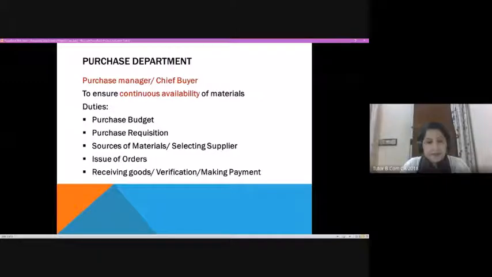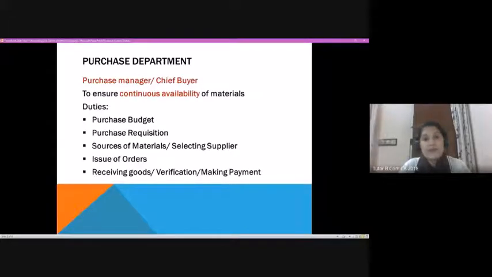The primary role of a purchase manager would be to ensure continuous availability of material. Because if materials are not available at the right time, then your production process may be discontinued or interrupted.